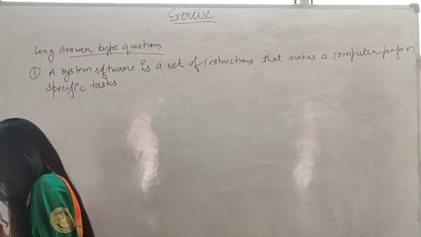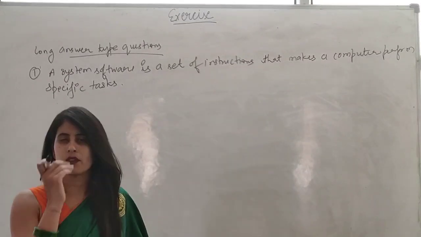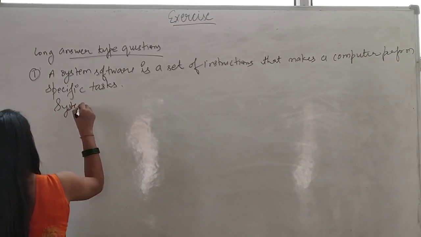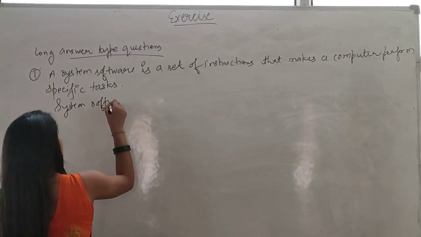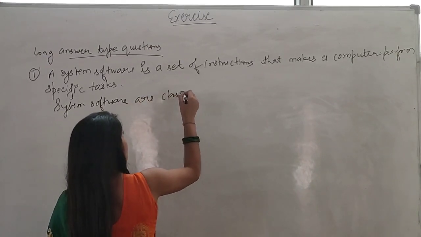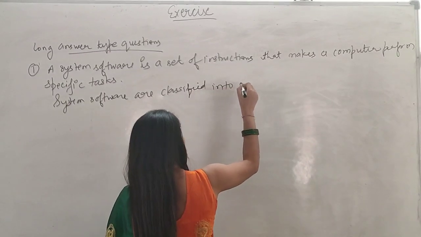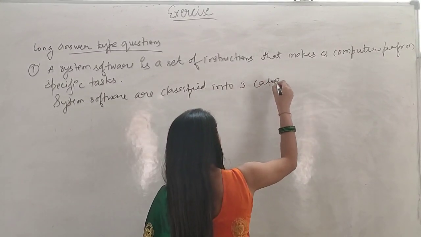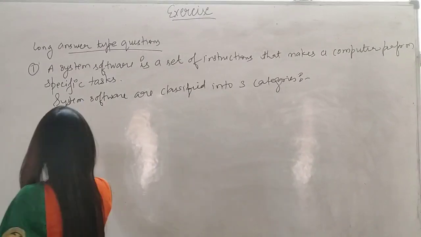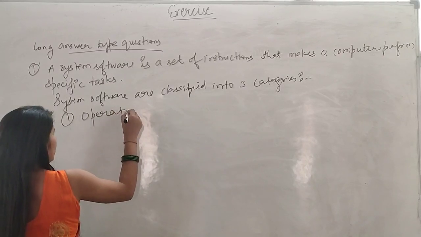Okay, and it is asked that what are the different types of system software. So system software are classified into 3 categories. Okay, and they are, the first one is operating system. This is the main part of it.